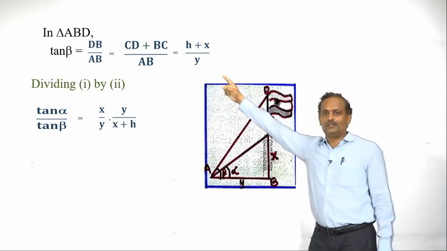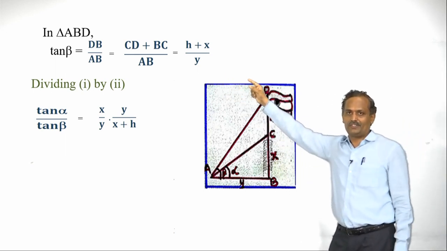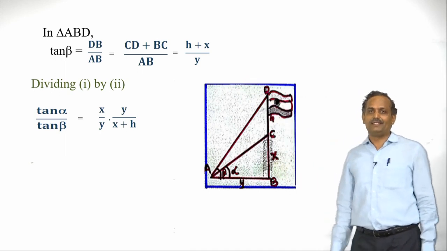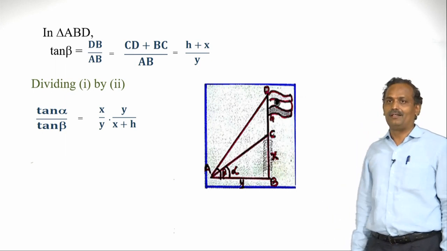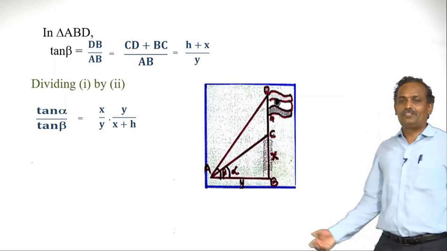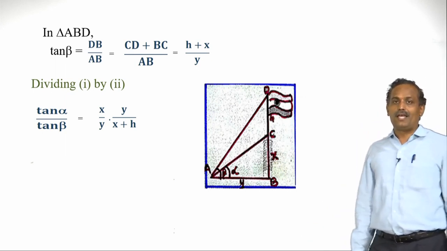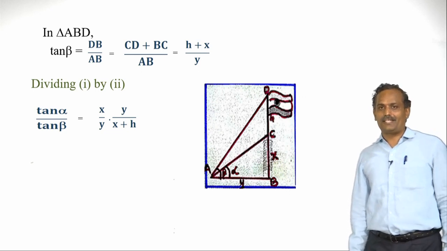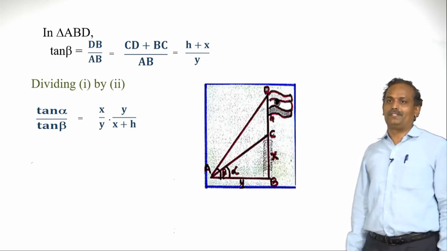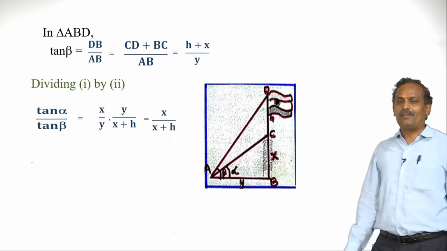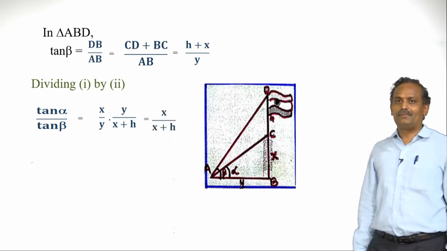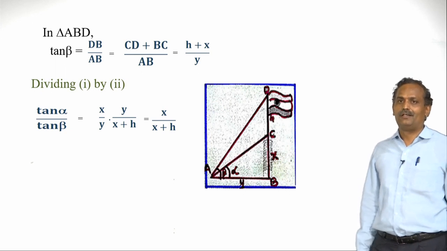I have not named it, so call this equation 2. So tan alpha by tan beta is x by y into y by x plus h. The y cancels, so it is nothing but x by x plus h.